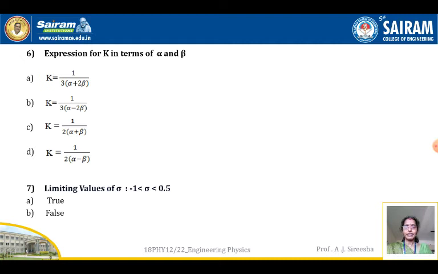Next, seventh, limiting values of Poisson's ratio. That is, Poisson's ratio lies between -1 and 0.5. We have seen this expression in the previous sessions. So the lower limit of sigma is -1 and the upper limit is 0.5. So sigma should be greater than -1 and less than 0.5. So this statement is true.